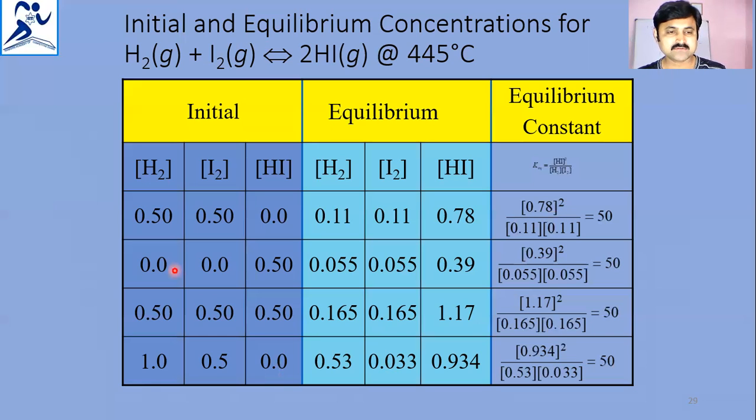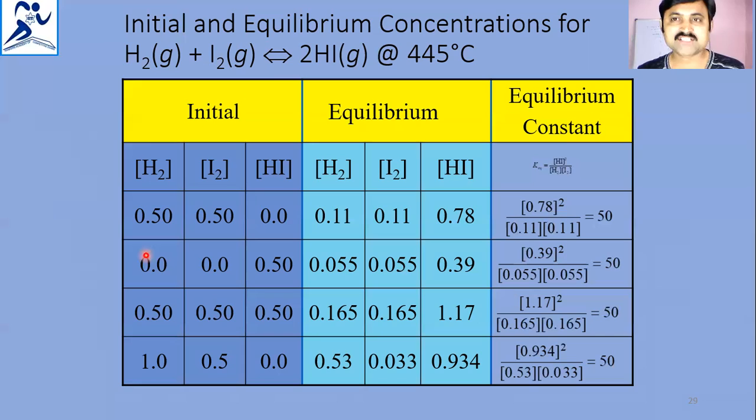But in the second experiment, if you observe here, zero values are there for hydrogen and iodine, and the hydrogen iodide concentration of 0.5 became 0.3539 because hydrogen iodide is converted into hydrogen and iodine.